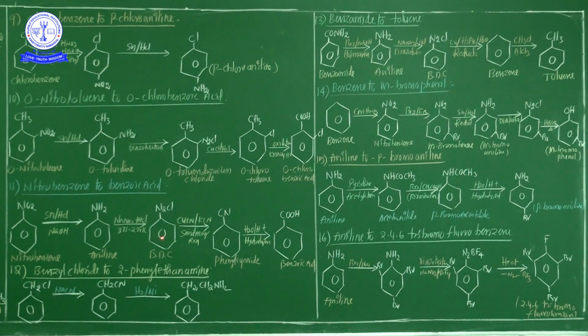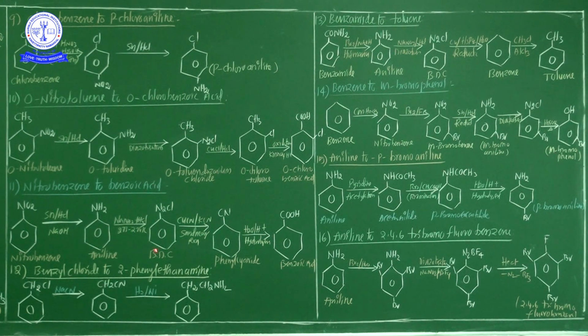Benzene diazonium chloride in the presence of copper cyanide and KCN undergoes the Sandmeyer reaction. This is the most important Sandmeyer reaction. Hence phenyl cyanide is formed. This is a phenyl group, and this is a cyano group, so phenyl cyanide is liberated. That phenyl cyanide is again treated with water in an acidic medium, the hydrolysis process. Finally benzoic acid is liberated.